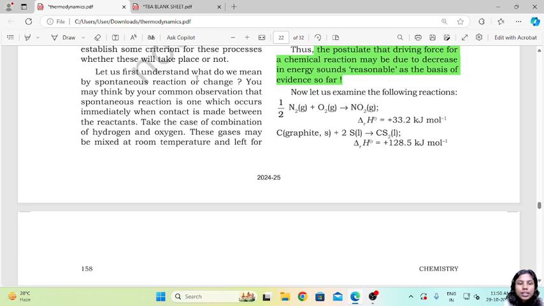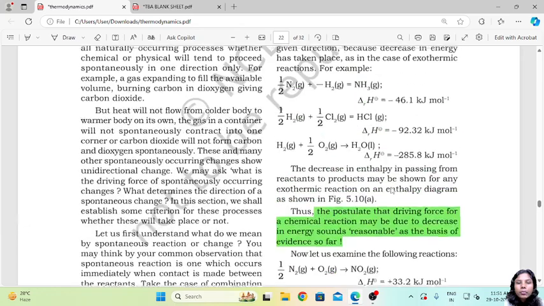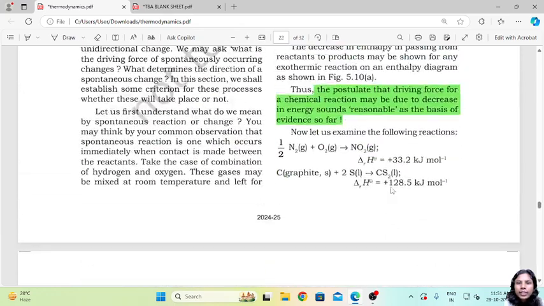Now let us first understand what we mean by a spontaneous reaction or change. You may think by common observation that a spontaneous reaction is one which occurs immediately when contact is made between two reactants. So if I take a container filled with two reactants and I mix them, what I'm expecting is that it will occur by itself, not me applying any source of outer power or energy, they are just going to react by themselves. That is an example of a spontaneous reaction.